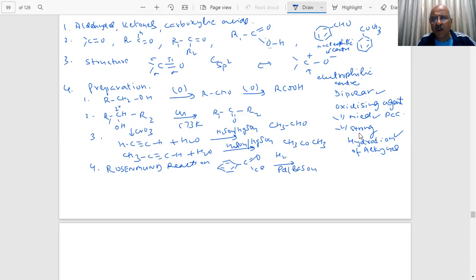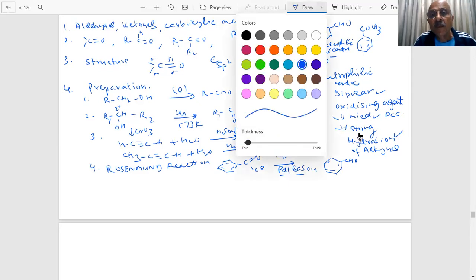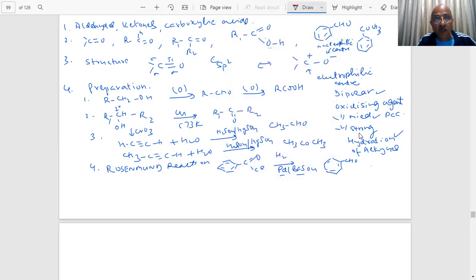What happens, student? What is the product in this case, student? Benzaldehyde. Benzaldehyde, students. What is the role of palladium and barium sulfate in this reaction, student? So the hydrogenation takes place over the barium sulfate.